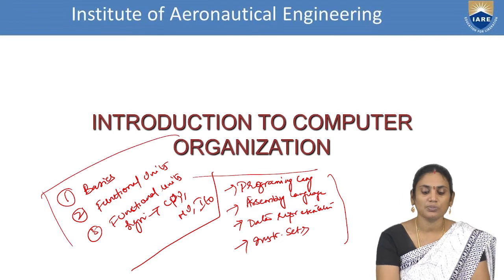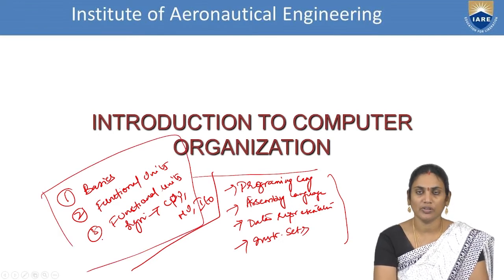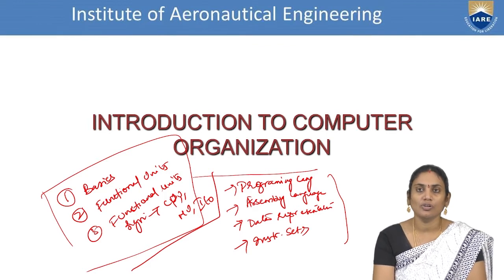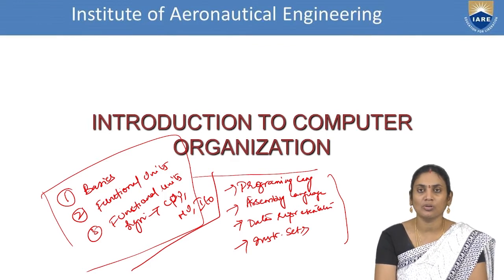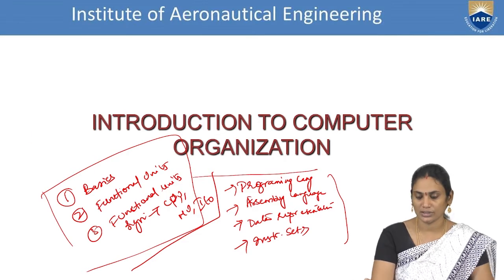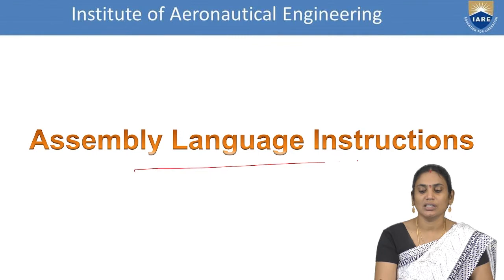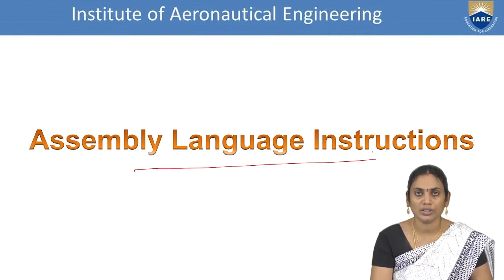As a part of the first part of computer organization, we have learned all these things. Now we are going for the next part, that is programming notations, followed by assembly notations, data representation formats, as well as instruction set architectures. So let us see. Assembly language instructions are the things we are going to discuss in today's session.